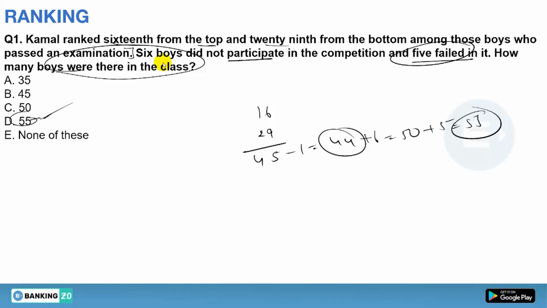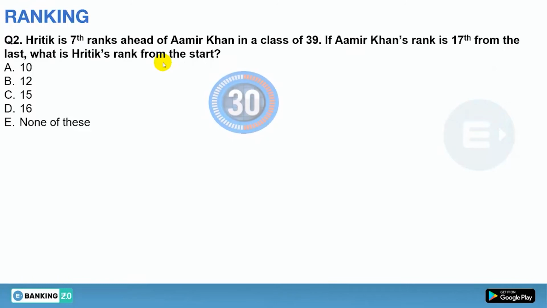You need to be very focused on your basics as well. Okay, then you can easily understand the tricks as well. Now moving on to the second question, and I'm starting the timer again, and it will be 30 seconds again.